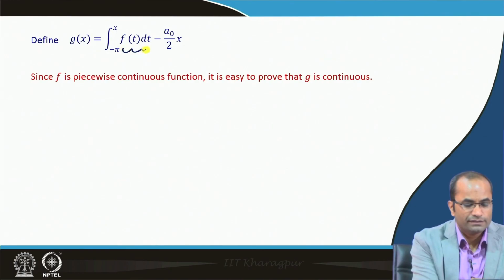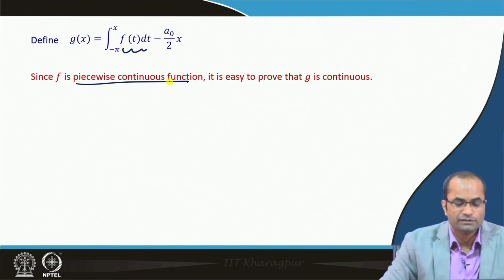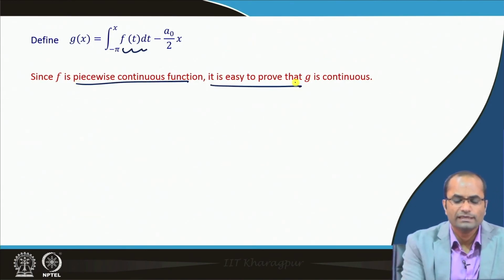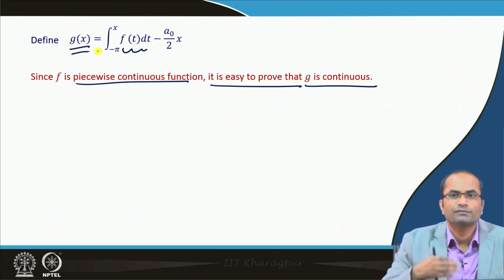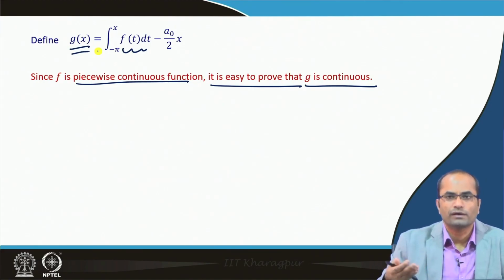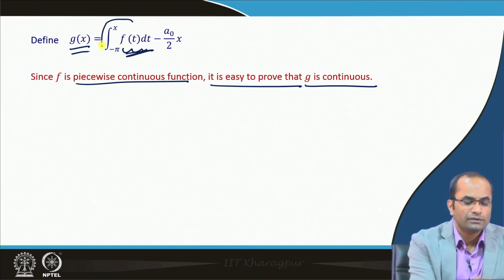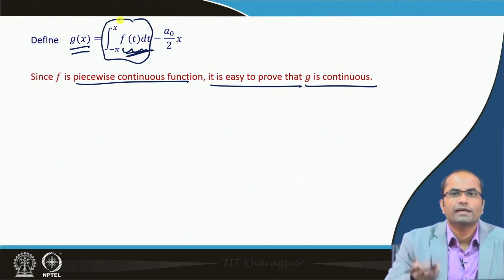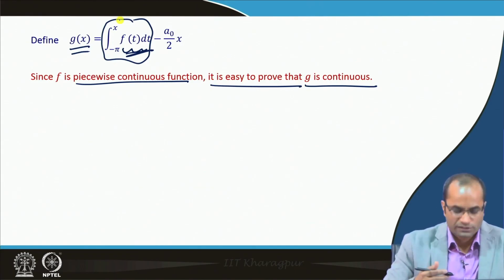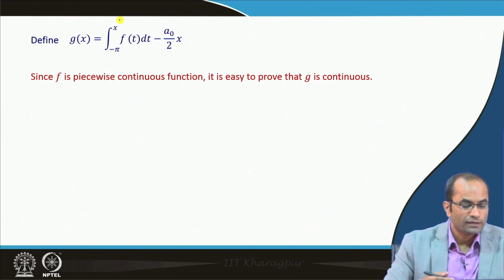If f is a piecewise continuous function which is given, it is very easy to prove that g is continuous, because whenever we integrate a function we get a smoother function. So, if f is piecewise continuous, after this integration we get in fact a continuous function, that is the standard result, and we are not going much into the details now.